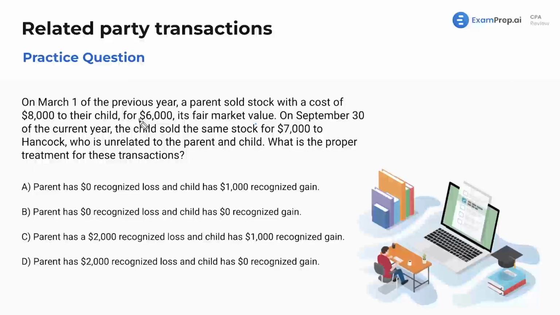The child's new basis would have been $6,000. Child sells it for $7,000, so the child would have had a recognized gain of $1,000. But because we carry forward the parent's loss, that would knock out the $1,000 gain, and the remaining $1,000, because it was originally $2,000, we could take as a capital loss. Leaving us, final answer here is going to be letter B. We have the parent with a $0 recognized loss and a child with a $0 recognized gain. And again, we would have an additional $1,000 to deduct. That's it. Moving forward, knocking out the next one.